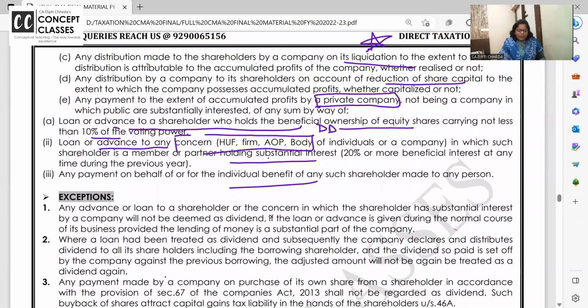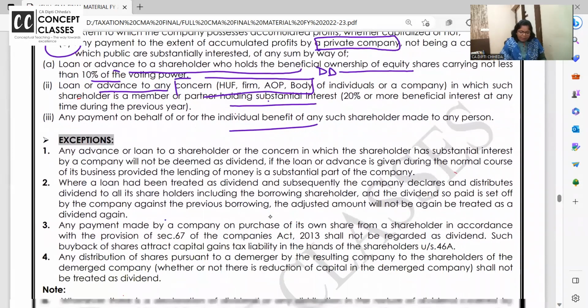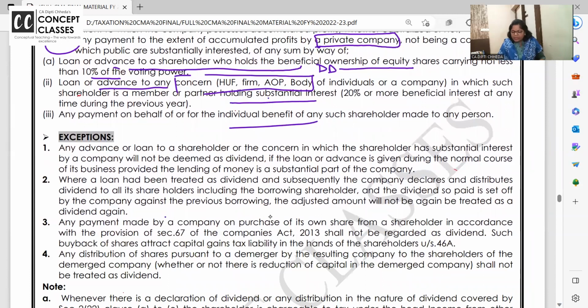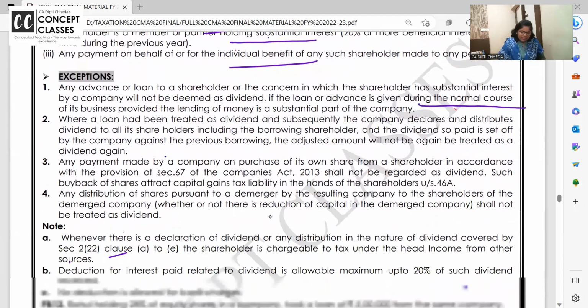Exception: clause (e) of section 2(22) is not applicable if this loan is given in the normal course. If yours is a finance company or a chit fund, or somewhere where giving loans is normal, then this is not a deemed dividend. Or if the loan is given in the form of a trade advance. The private company didn't give a loan to the shareholder, but they are doing some business transaction and by way of trade advance or business advance, they have given the money to the shareholder, then it is not treated as deemed dividend.